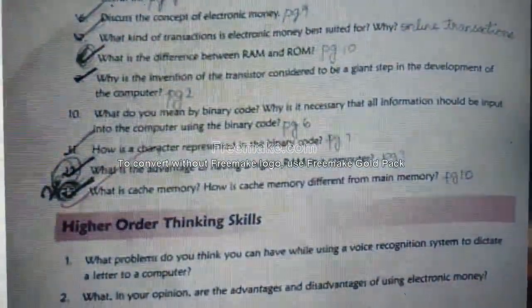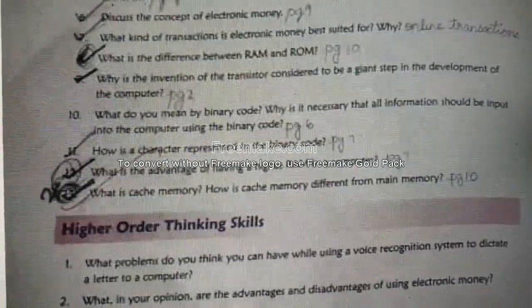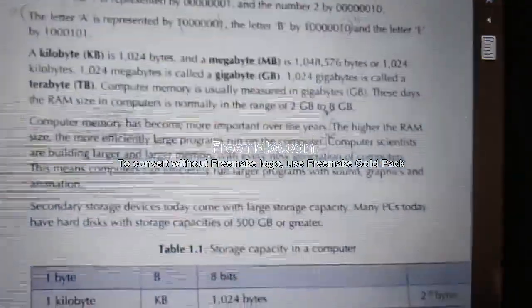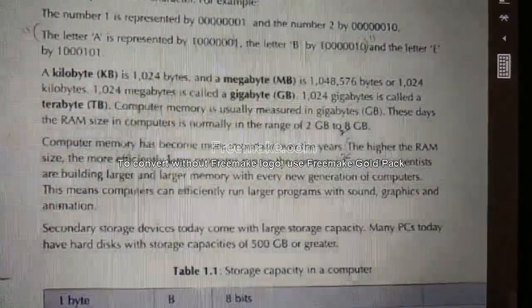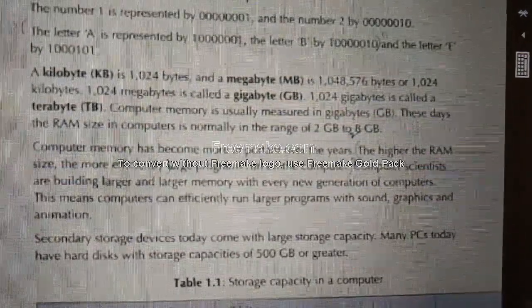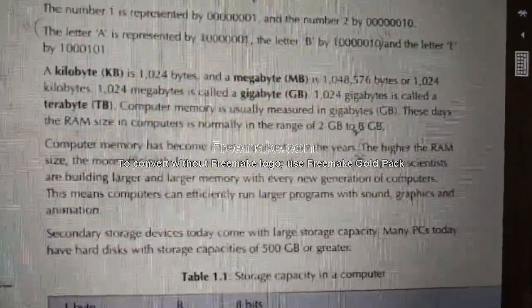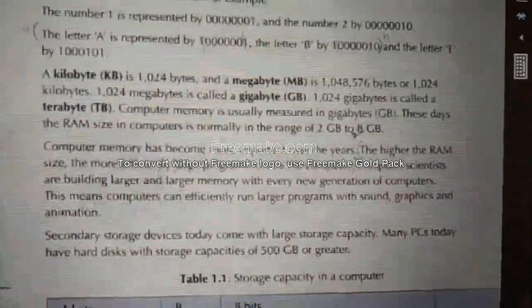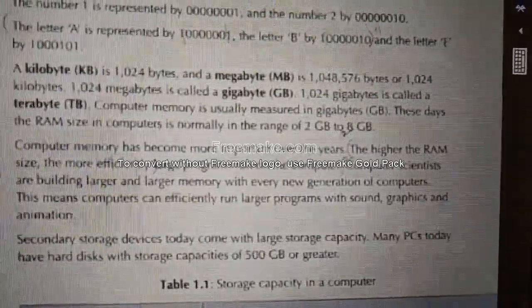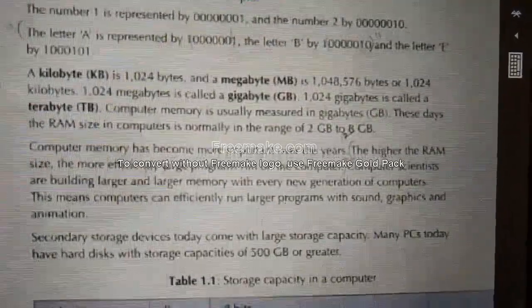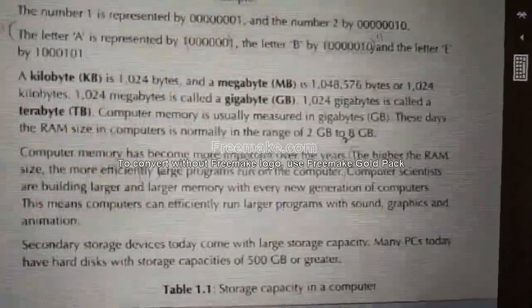What is the advantage of having a higher RAM in a computer? Why is it necessary to have higher RAM in a computer? Question number 12, page number 7. The higher the RAM size, the more efficiently large programs run on the computer. If the RAM is high, the computer will handle big programs efficiently. So how should you write? The higher the RAM size, the more efficiently large programs run on the computer.